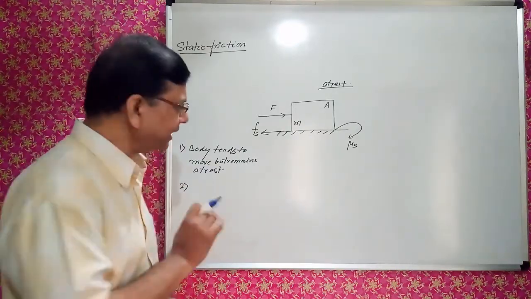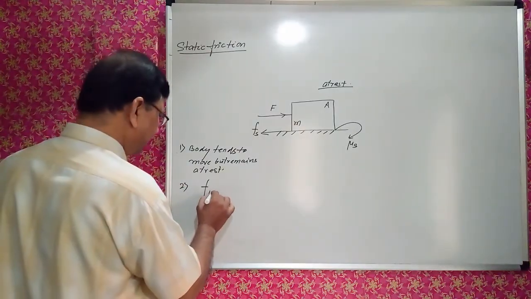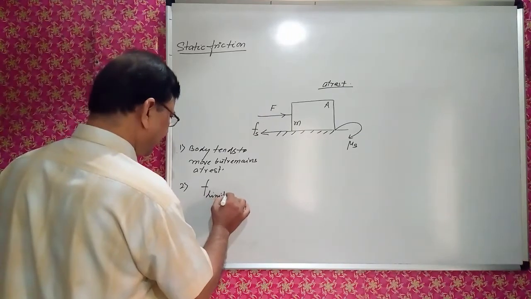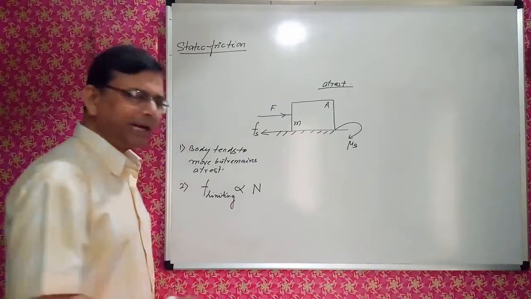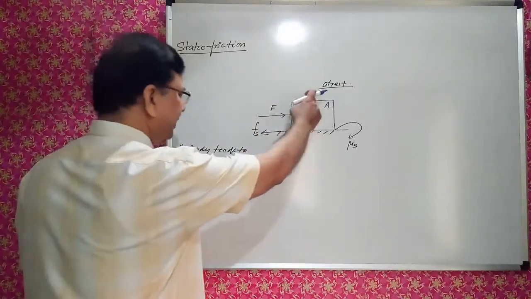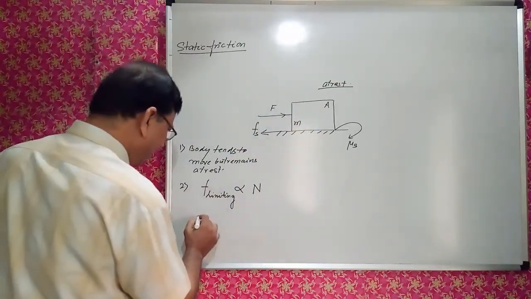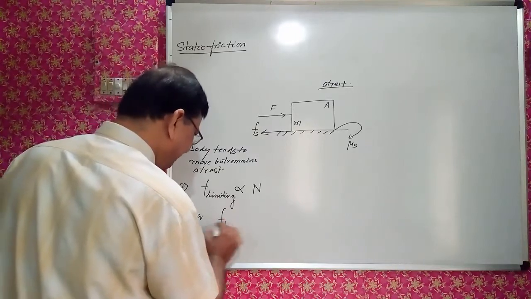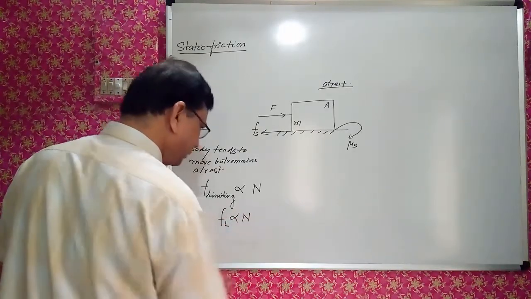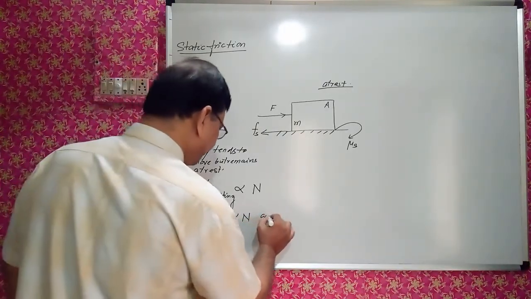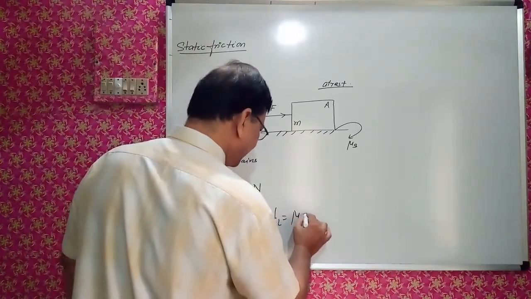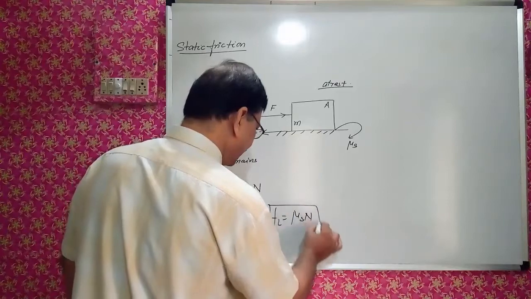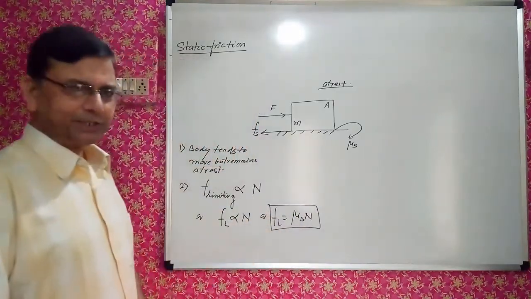In the same way over here, F limiting is directly proportional to normal reaction acting on this mass. F limiting is directly proportional to N, or F limiting is equal to mu S into N. This is the law of static friction.